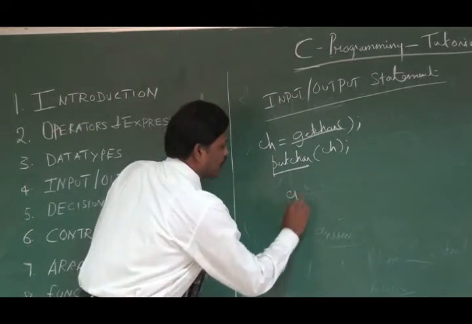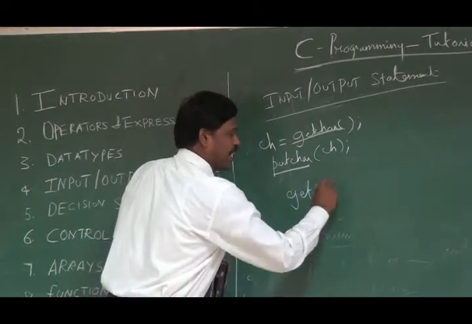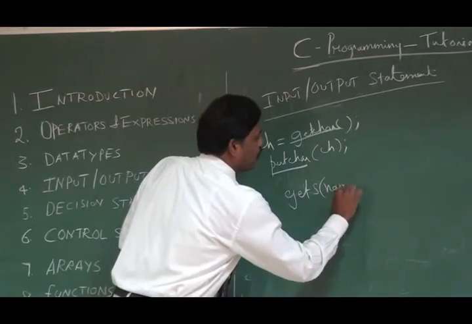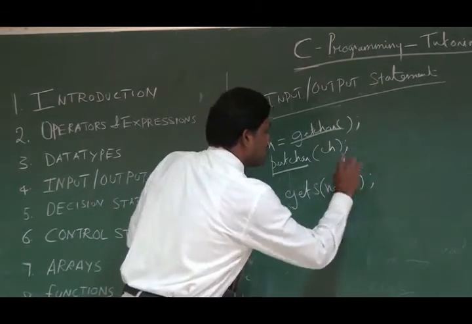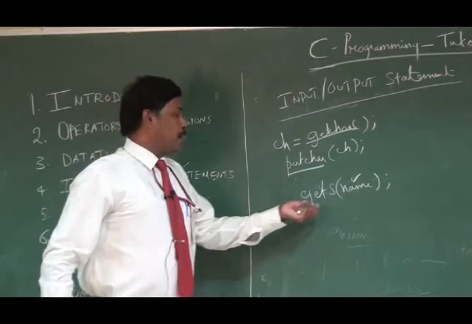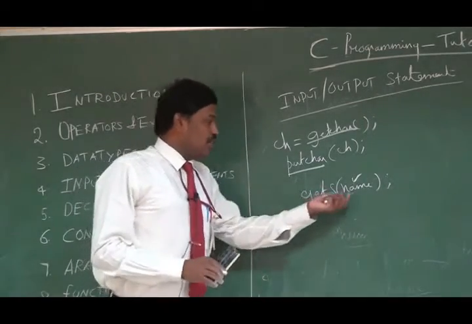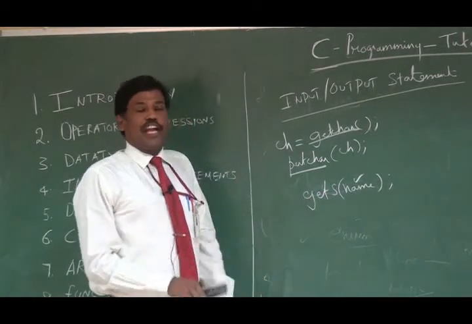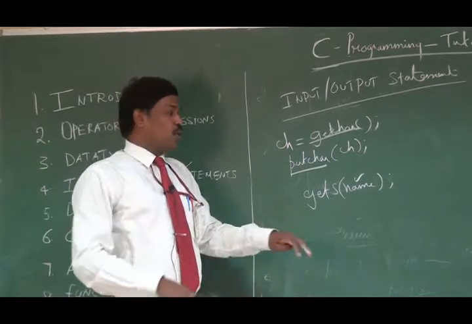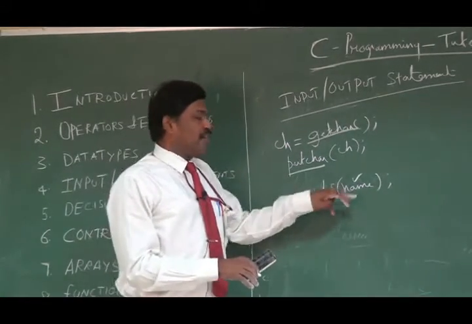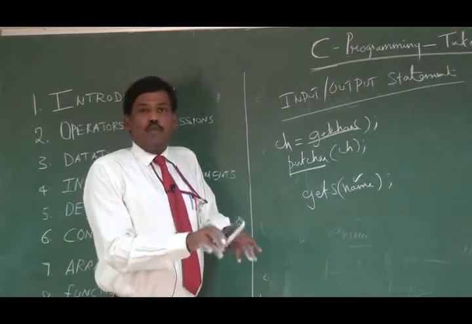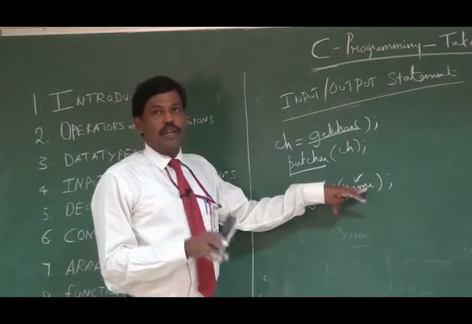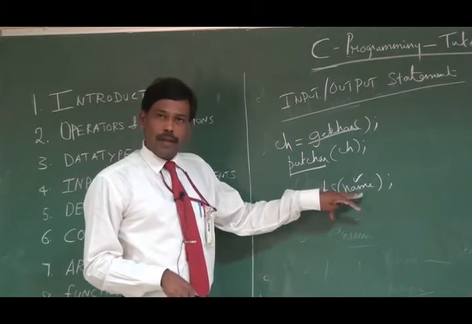Similarly, there is a function called gets. Okay, gets of name. Here name is a variable. So using this particular function, now you can give input through the keyboard. Suppose for this particular variable, I give the input Ramkumar, it will accept Ramkumar. That Ramkumar will get stored into the variable name.